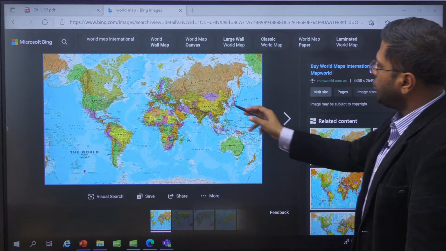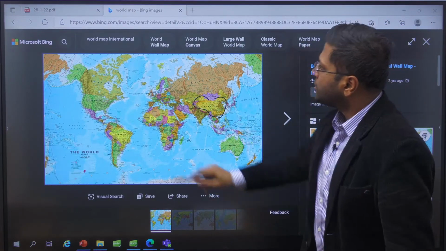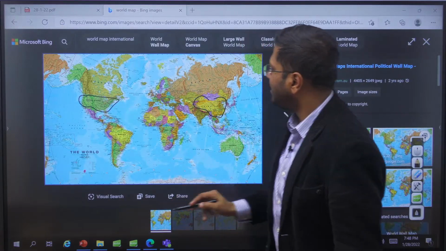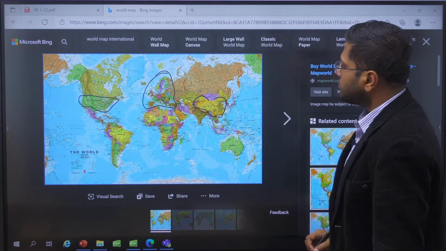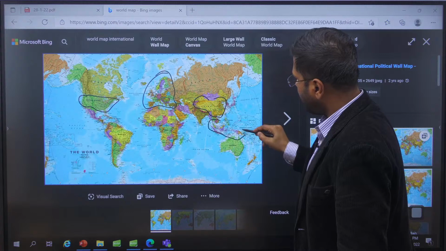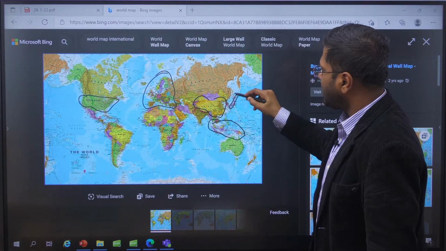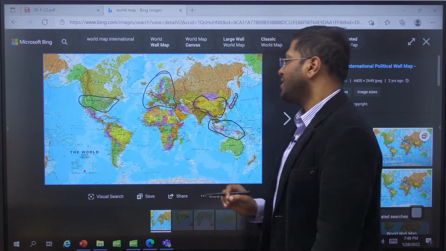Now, in this map of the whole world, you see, China is a country here. So is USA a country here. And then we have European Union, say this particular region. These are dominant players in the world market. And then we have ASEAN as well. Why do I say so? We have Japan as well. Why do I say so? Look at the kind of trade these countries do with each other.